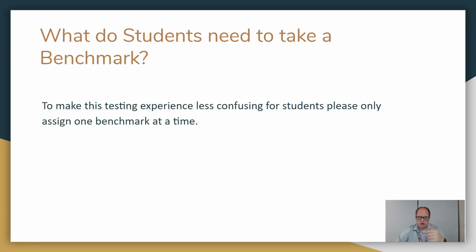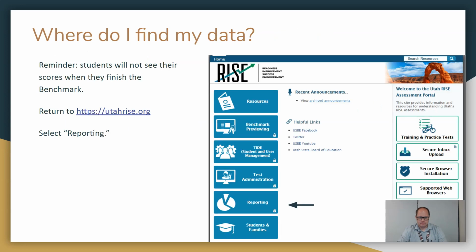Okay. So to make this experience less confusing for students, please only assign one benchmark at a time. If not, then it gets confusing on who's where and doing what. So that's what we talked about: you could select multiple tests to go at the same time, but don't. At least on benchmarks, don't. It's going to be too confusing for the students to know what tests they're taking.